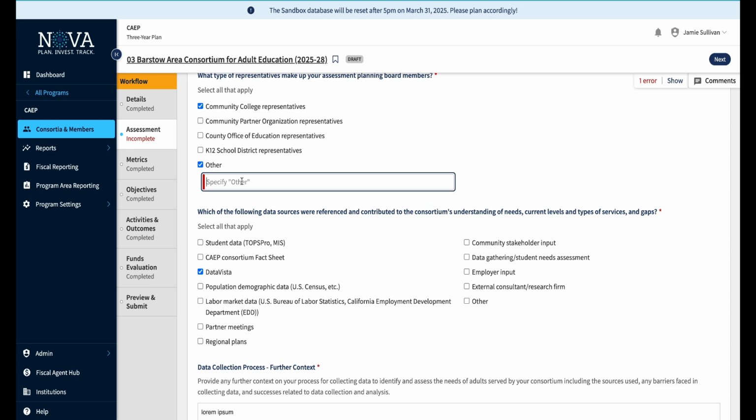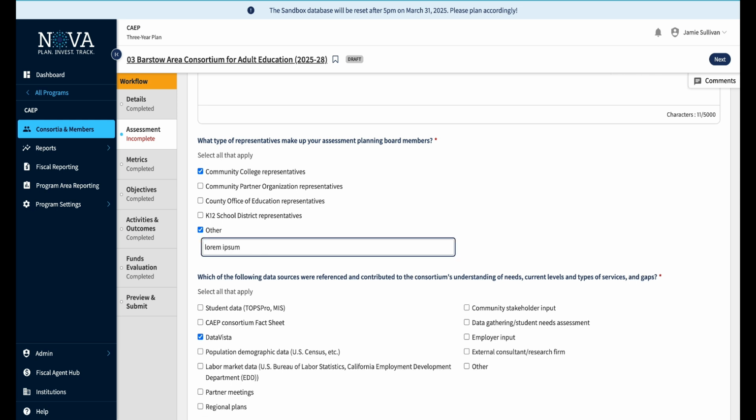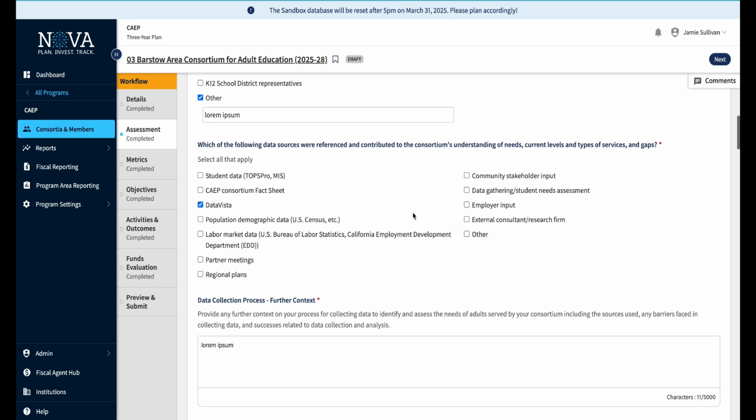And this is now a required field. So this is now an incomplete tab because we have not specified what the other we're talking about. If we do that, we'll identify it there. So we'll fill in some dummy data like that. You also have the option to unclick these, and they are multi-select. So you can select all that are relevant or just one, if that's all that applies.